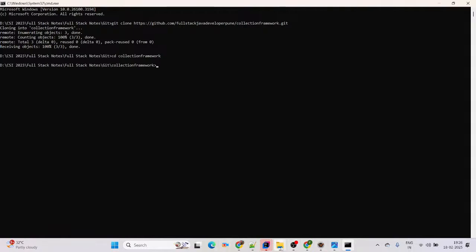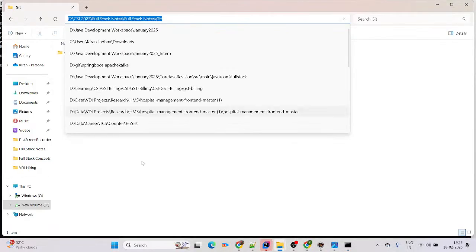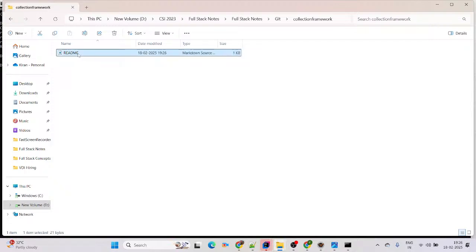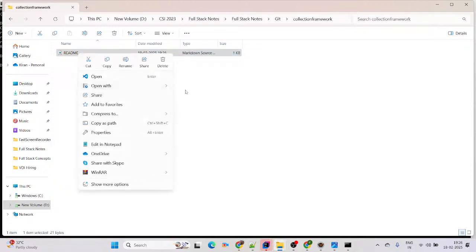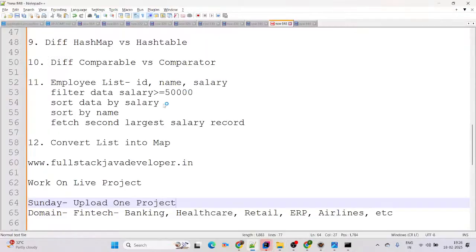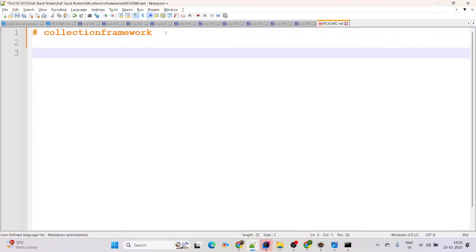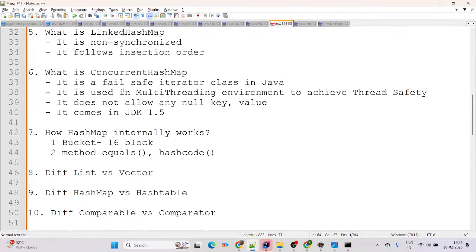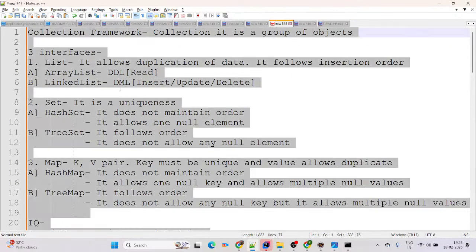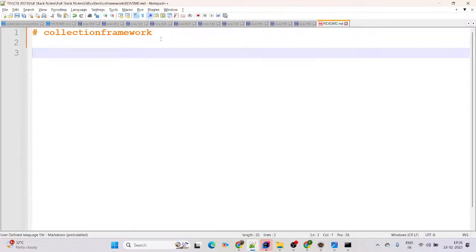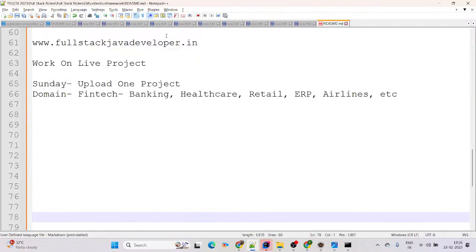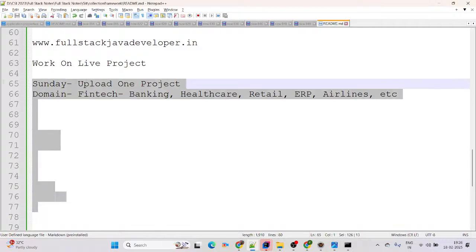Yeah. And if you come here in the Git folder, there is a readme file, and a readme file means, from the developer's point of view, this will be some information about our project. But here we haven't created a project. Here we have learned the concept of the collection framework, right? Then I want to add some theory part here. So this entire theory I am just adding within that readme file. You can simply follow this file, you will get the clarity.